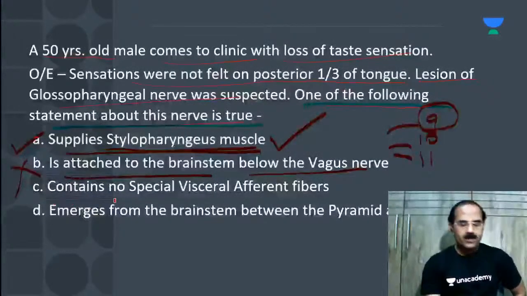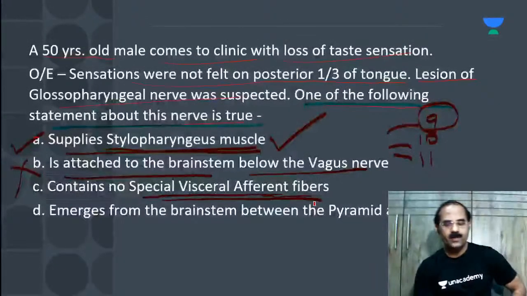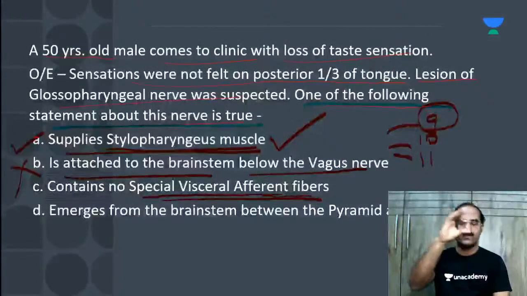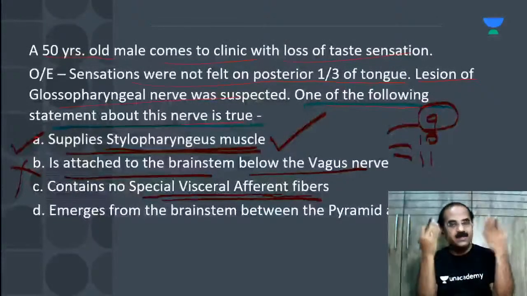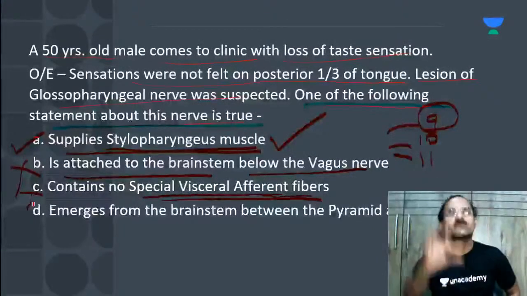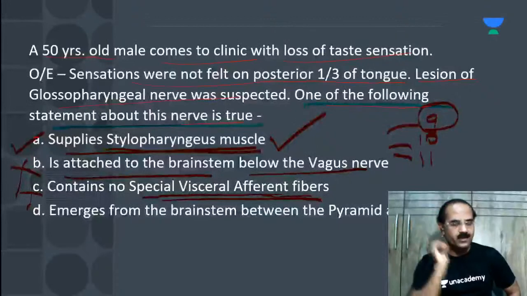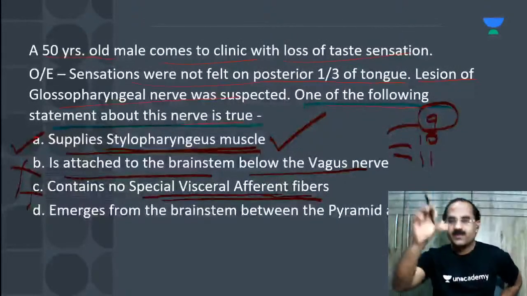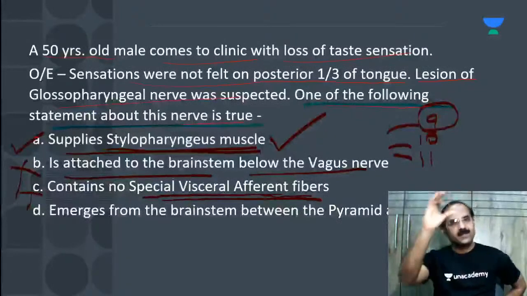3. Contains no special visceral afferent fibers. What do you say? Special visceral afferent, what are they going to supply? That's the nucleus of tractus solitarius. Special visceral afferent is taste sensation from the posterior 1/3 of the tongue. So that is wrong. It contains the special visceral afferent fibers. And what is the nucleus for that? The nucleus of tractus solitarius.